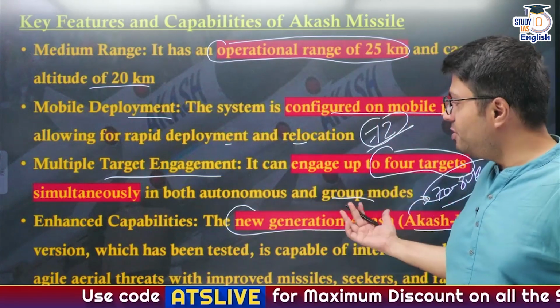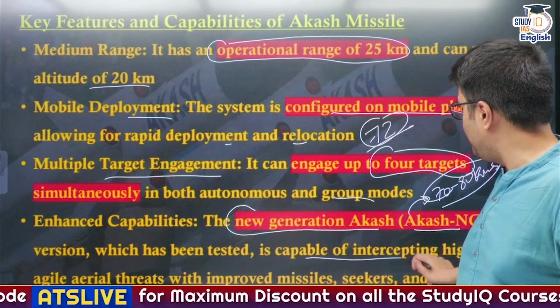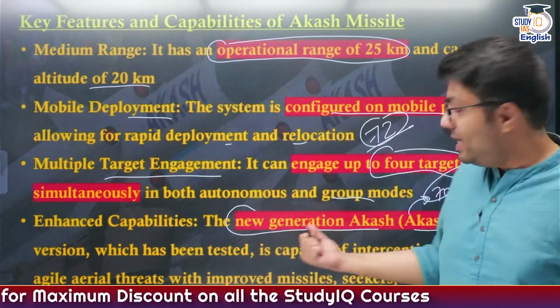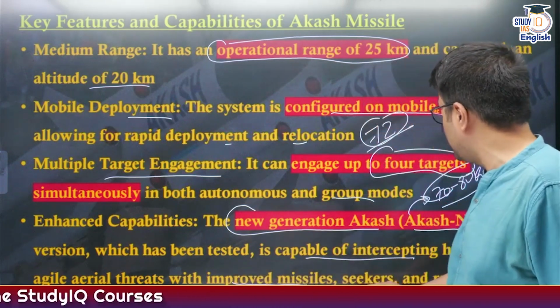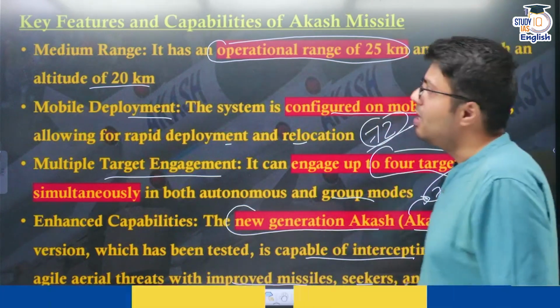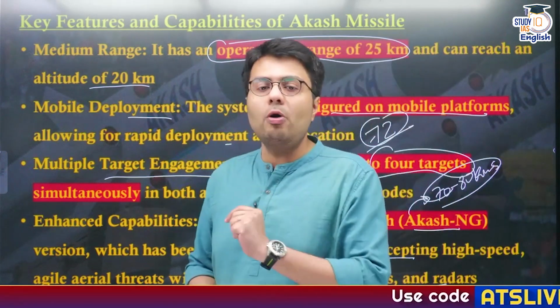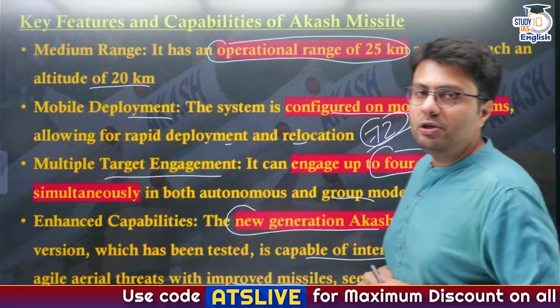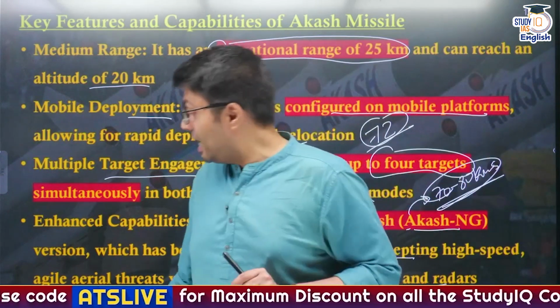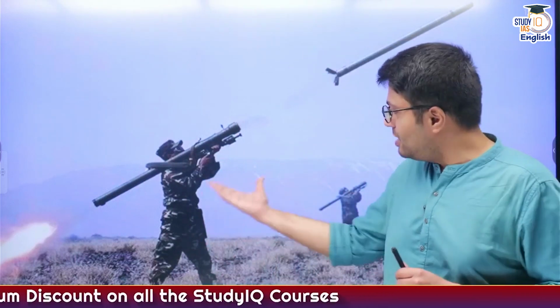Now, these new generation Akash missiles have been tested, and it has been found they are more capable in intercepting high-speed threats, as they have advanced and improved missile seekers as well as radars, right? So that is why Akash is so important. And please remember, Akash NG has a high range of up till 70 to 80 kilometers, and these are developed indigenously.